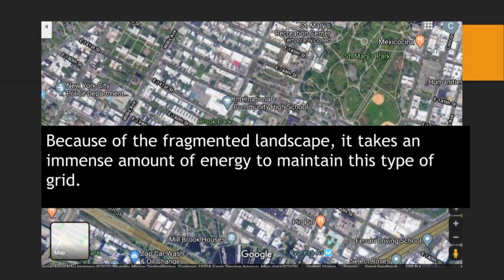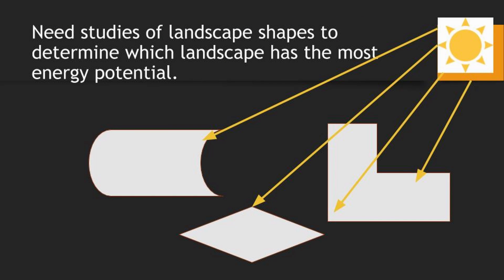Because of the fragmented landscape, it takes an immense amount of energy to maintain this type of grid. These are studies of landscape shapes to determine which landscape has the most energy potential. Here you have different types of shapes. These shapes determine how much energy potential these areas have. The grid has some limitations as to how much energy potential it has.